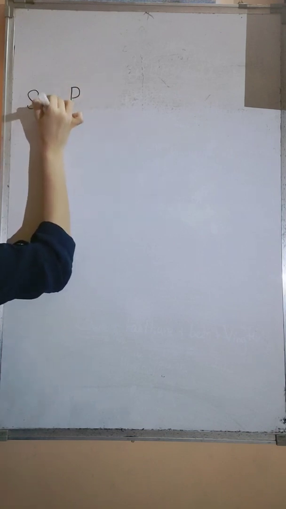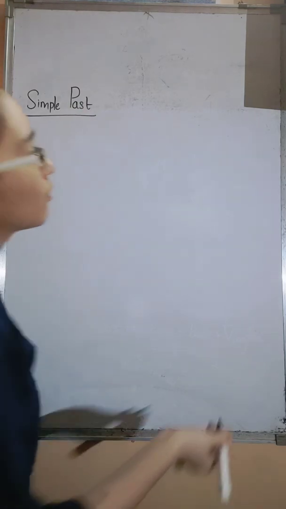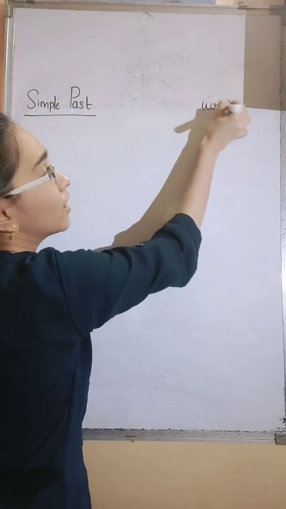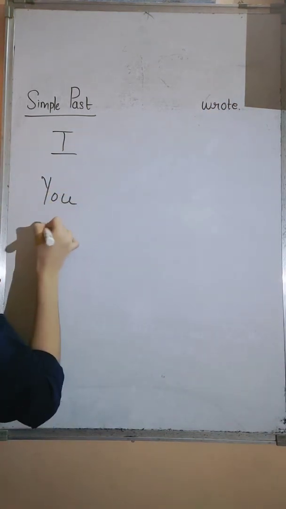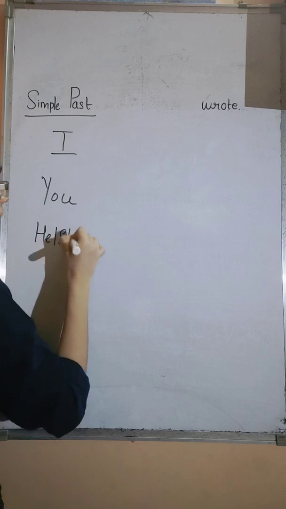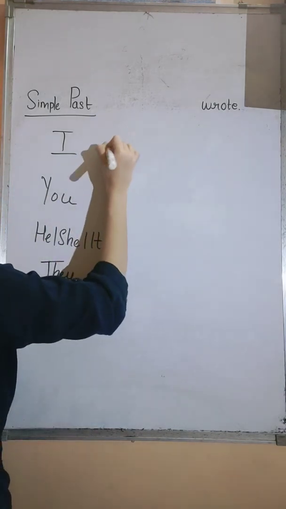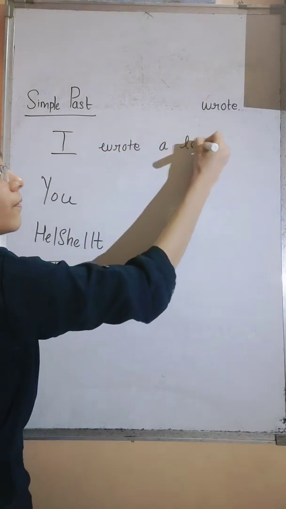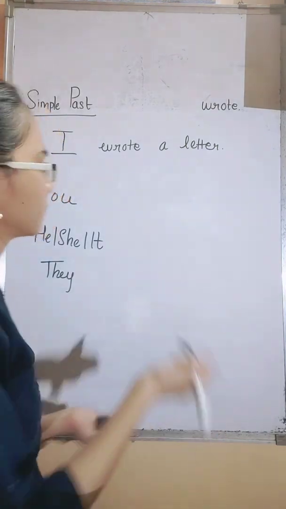Let's take the first one, simple past. So what is the past tense of the word write? It is wrote. So the sentences formed would be like this. I wrote a letter. As simple as that.